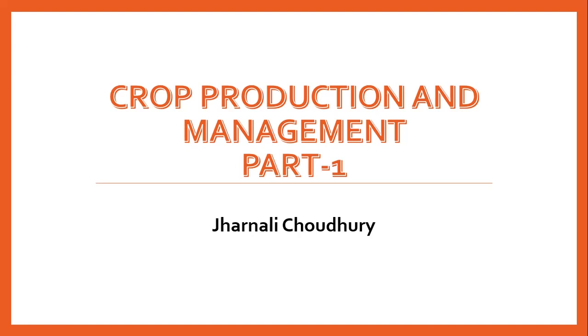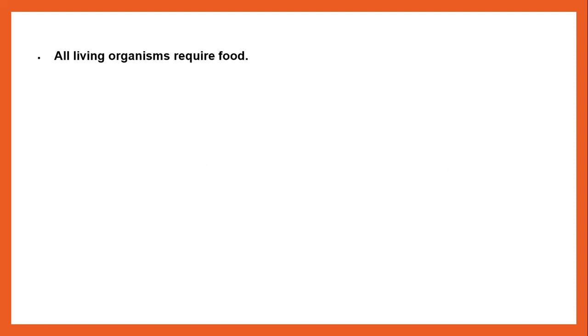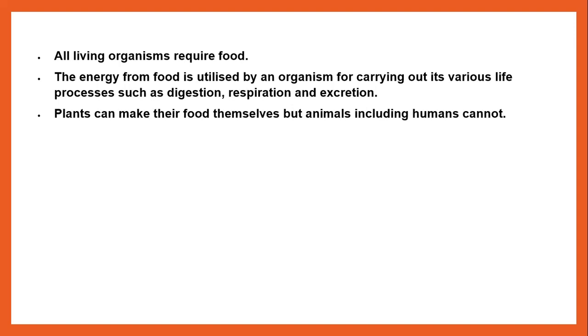Crop production and management. What we have already learned. All living organisms require food. The energy from food is utilized by an organism for carrying out its various life processes such as digestion, respiration, and excretion. Plants can make their own food, but animals, including humans, cannot. We get our food from plants or animals or both.